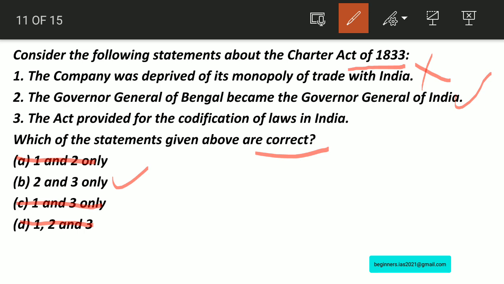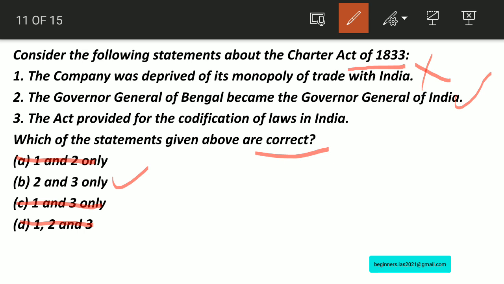These laws were applicable to all persons, British or Indian, foreigners or others, and to the servants of the company. They were enforced by all courts in India. This act provided for the codification of the laws in India, which means there were several types of laws before 1833. There were the English Acts, Presidency Regulations, Hindu laws, Muslim laws, and also customary laws. The company was deprived of its monopoly of trade with China. This act permitted the English to settle freely in India.